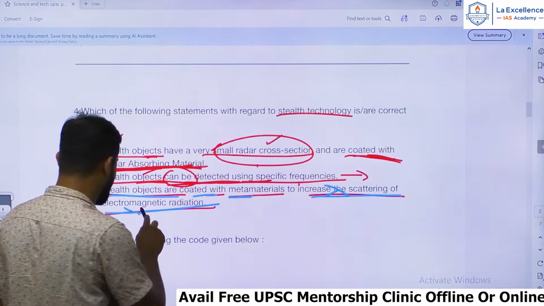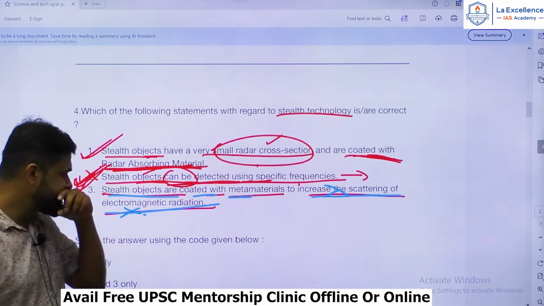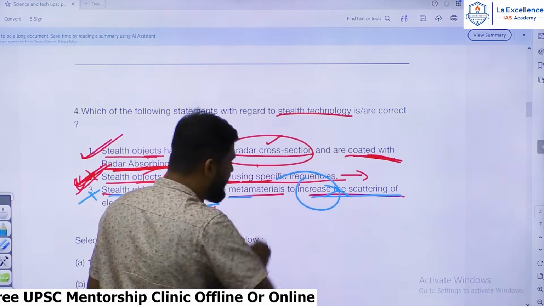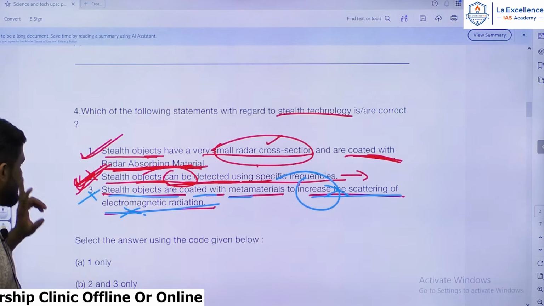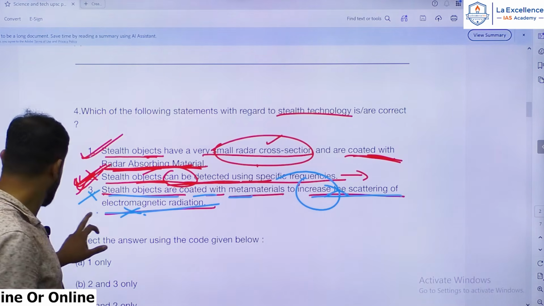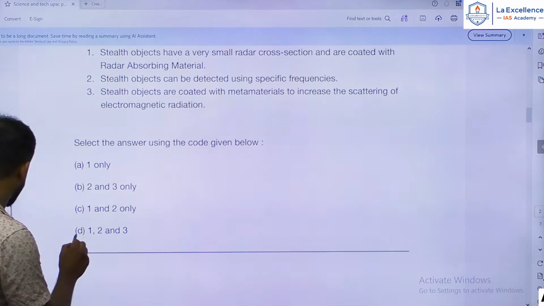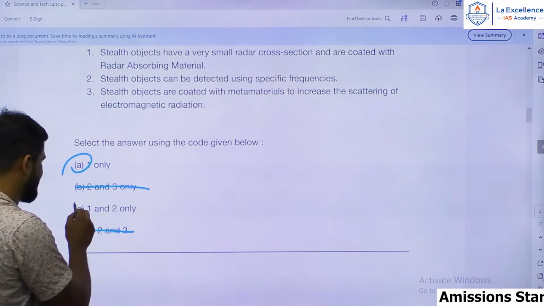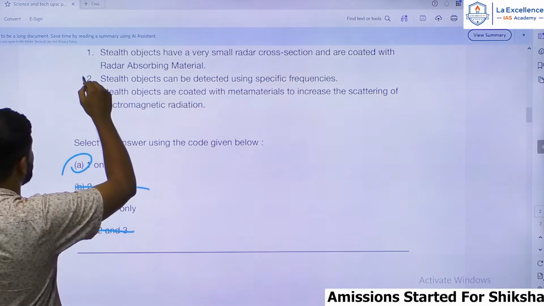Stealth objects are coated with metamaterials to increase the scattering of electromagnetic radiation should be observed. This is wrong. Okay, with understanding of stealth technology we can easily arrive at the answer. Hence this should be a wrong statement, because why increase the scattering of electromagnetic radiation, isn't it? Yes, hence statements 1 and 2 are correct and the third one must be wrong. Even otherwise, when statement 3 is wrong, you can easily eliminate these two, the first statement becomes right, and your entire answer rests upon statement number 2.